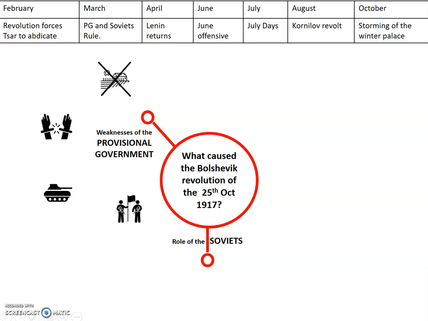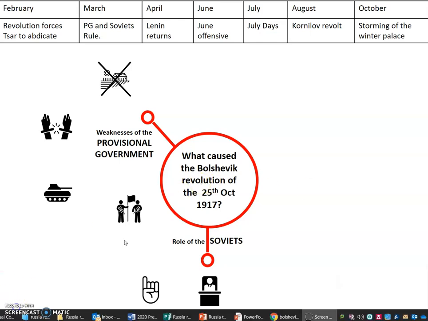Now, the Soviets passed Order Number 1. This was a massive issue for the provisional government from the outset, because Order Number 1 massively compromised the provisional government's power. Because of Order Number 1, it was agreed that the army wouldn't follow any of the provisional government's instructions or orders without first having them checked and permission being given by the Soviets. So that established a situation of dual government which compromised the provisional government's power.